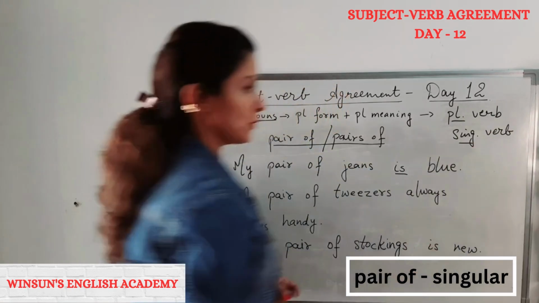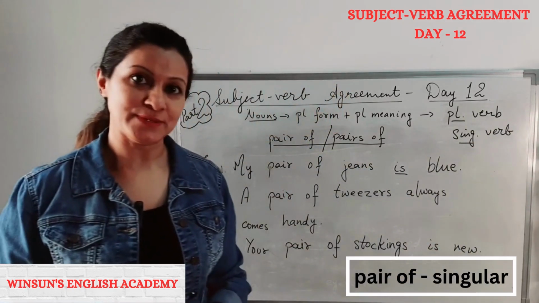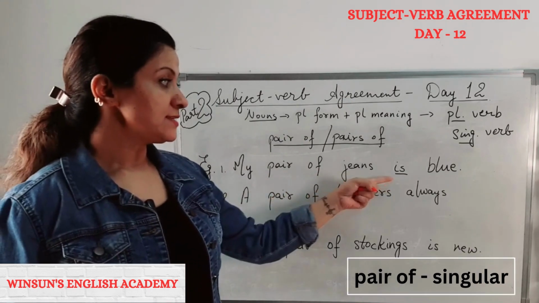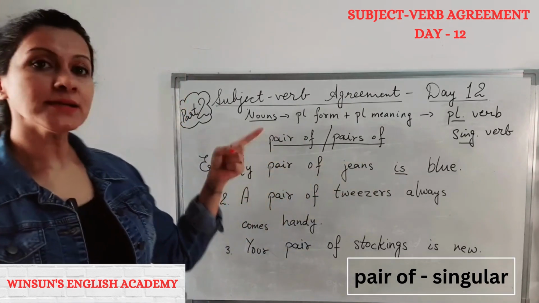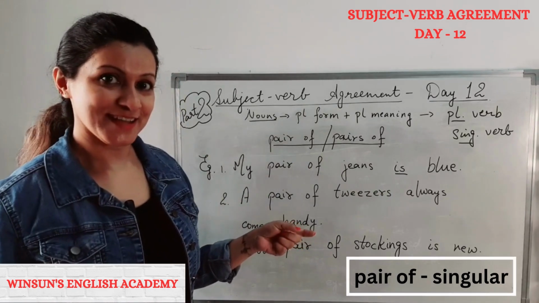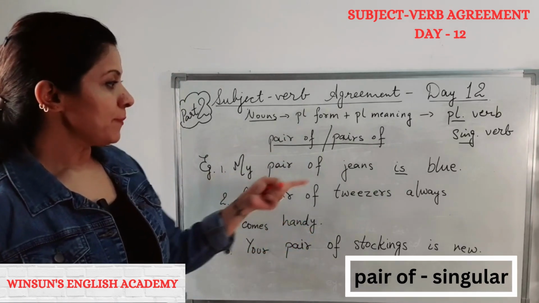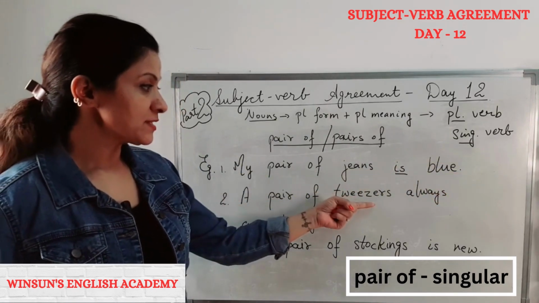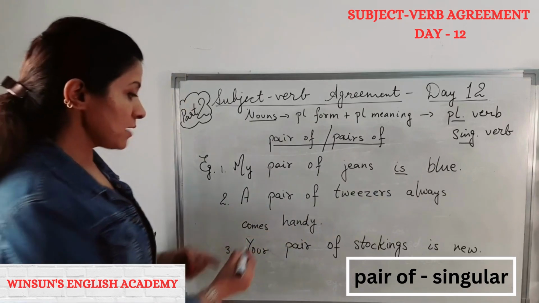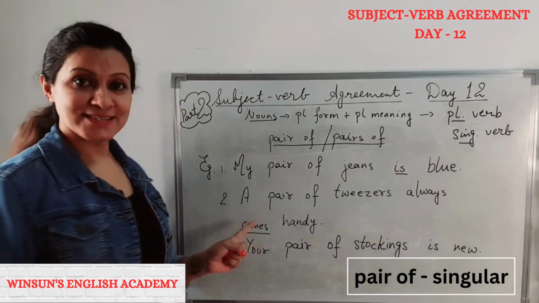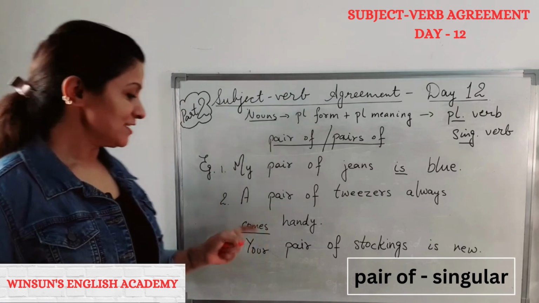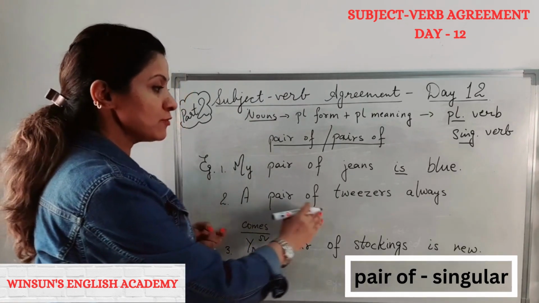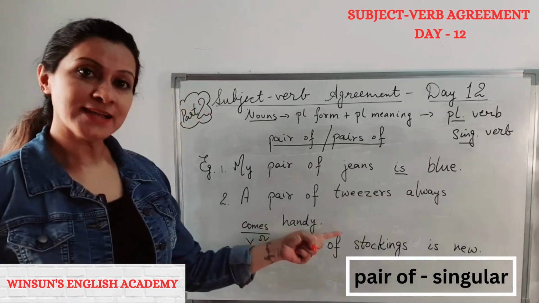Remember this. Okay, we are going to look at plenty of examples. Now, let us look at these examples. My pair of jeans is. Why? Pair is a collective noun. We are going to have a lesson on that as well. Okay, so my pair of jeans is blue. A pair of tweezers always comes with an S, singular, right? So this is a singular verb. So a pair of tweezers always comes handy.